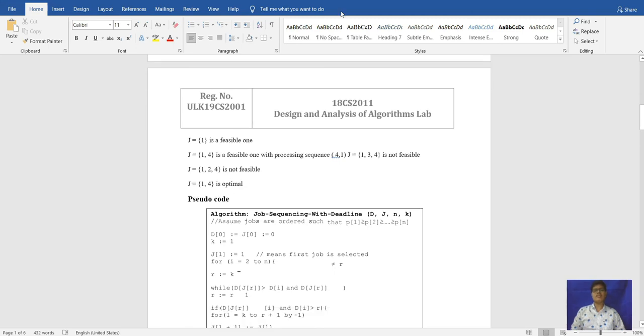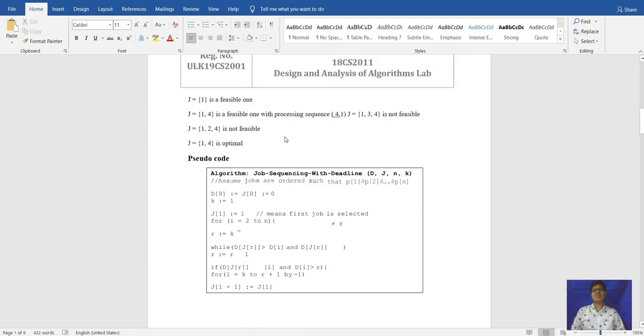So this j1 that is having 1 is flexible. When we enter j with 1 and 4, it is having maximum profit, then it will show us the maximum profit given by the algorithm. This algorithm assumes jobs are ordered such that p of 1 is greater than or equal to p of 2, greater than or equal to p of n.